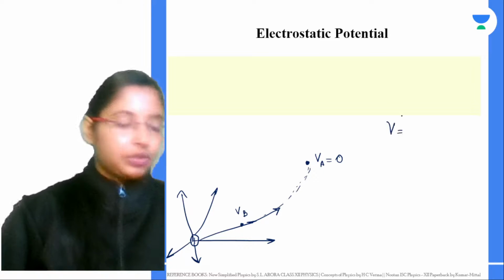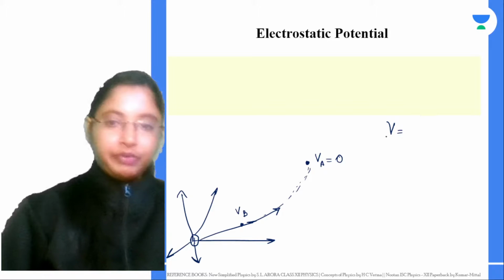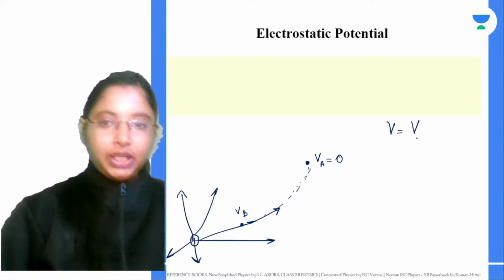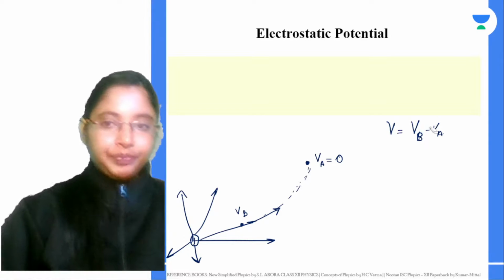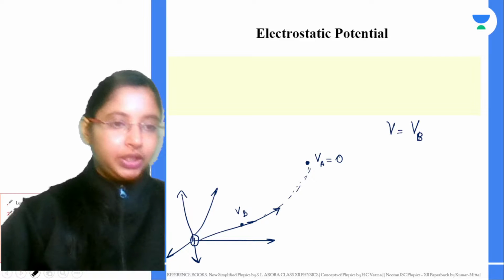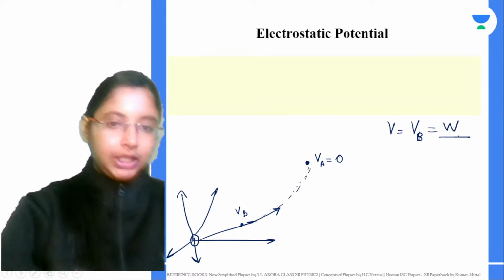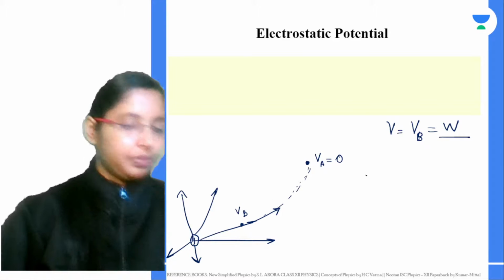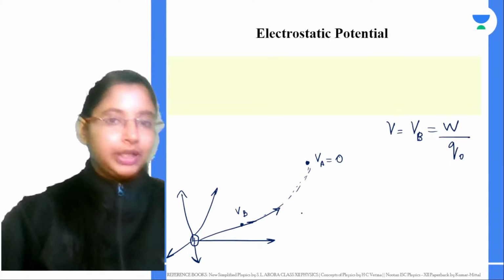So total V is equal to what? It will be VB minus VA. VA is basically 0 over here, so it will just be VB. This is equal to the work done in moving a charge from infinity into the field of influence of this positive charge, into the electric field lines around this positive charge. That is basically your electrostatic potential, or your electric potential.